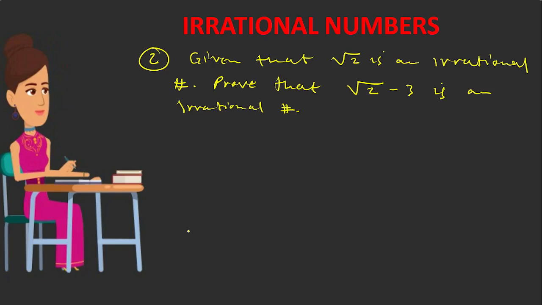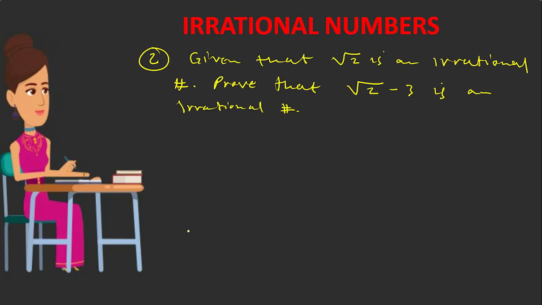And then this is how you are going to work it out. You're going to say, assuming that square root 2 minus 3 is a rational number, then since we have said it is a rational number, we can say square root 2 minus 3 is equal to p over q.